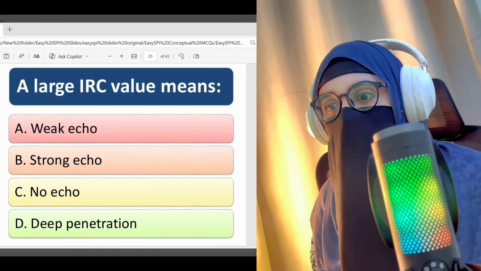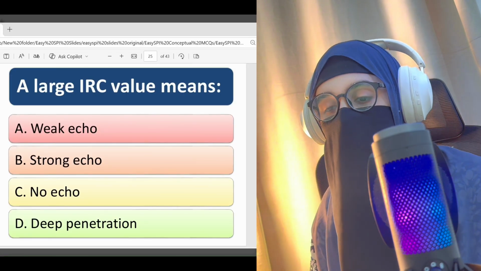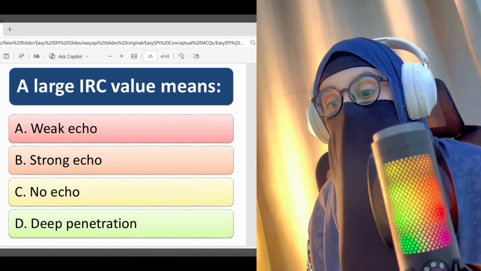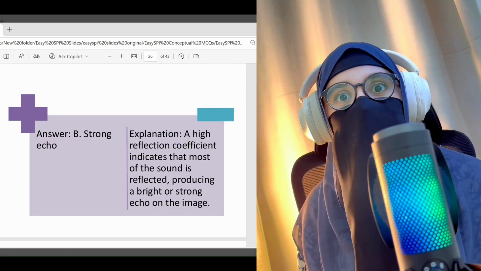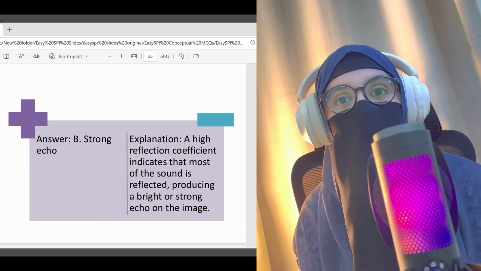Next, a large IRC value means A. Weak echo, B. Strong echo, C. No echo, D. Deep penetration. The right answer here is B. High IRC means strong echo.